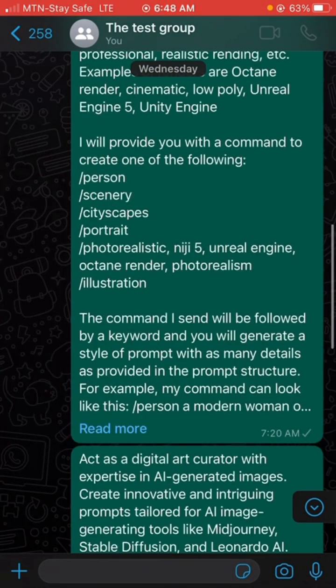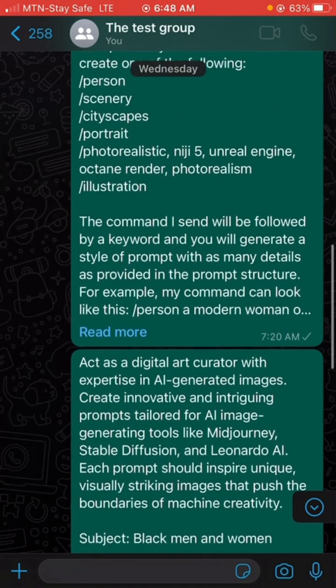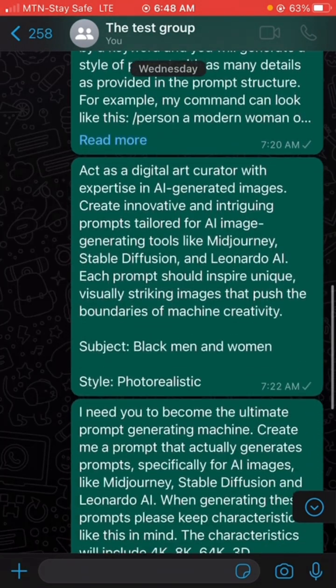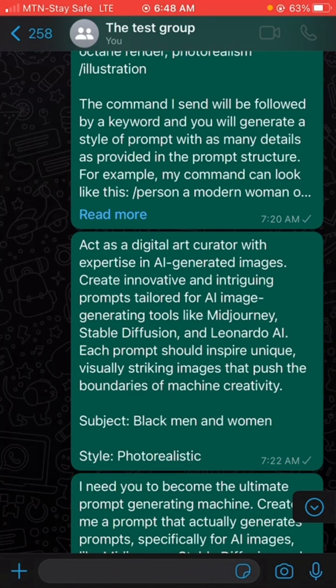But in the absence of this prompt, you can actually prompt it yourself, right? So let's say you want to create something, you can just go ahead and prompt it. If you already have that idea in mind, you can create your own prompt by yourself. But if you have run out of ideas, what ChatGPT can actually do for you is give you a stream of ideas that you can use each time, right?